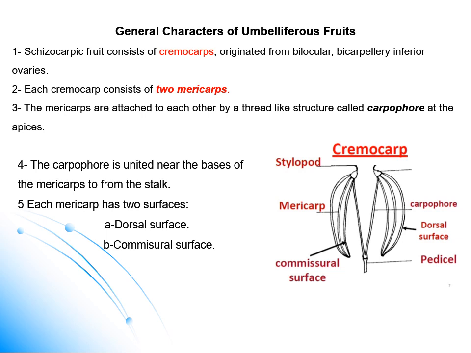Between the primary ridges we have 4 less prominent structures known as secondary ridges. The mericarps have two surfaces: the dorsal, bearing the ridges, and the surface of attachment, by which the two mericarps are attached to each other, known as the commissural surface.